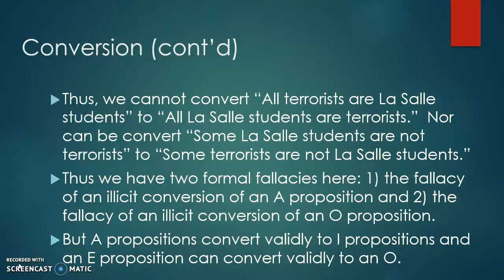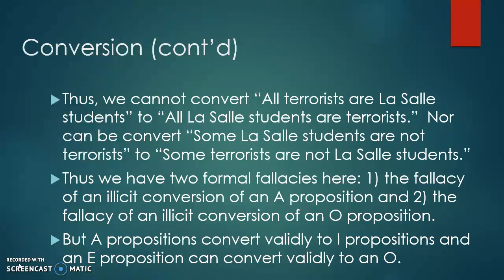Thus, we cannot convert all terrorists are LaSalle students to all LaSalle students are terrorists, nor can we convert some LaSalle students are not terrorists to some terrorists are not LaSalle students. Thus, we have two formal fallacies here. One, the fallacy of an illicit conversion of an A proposition, and two, the fallacy of an illicit conversion of an O proposition.